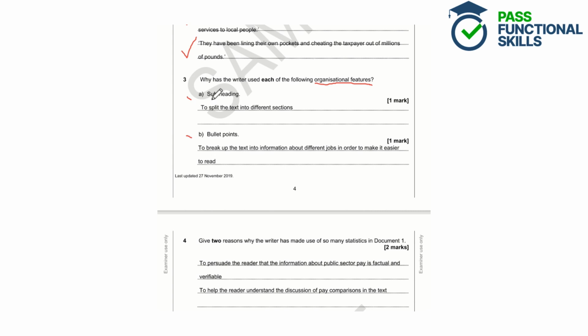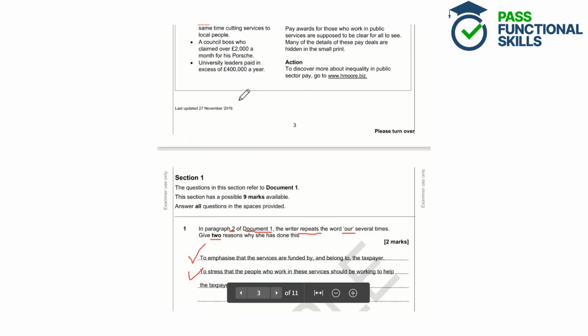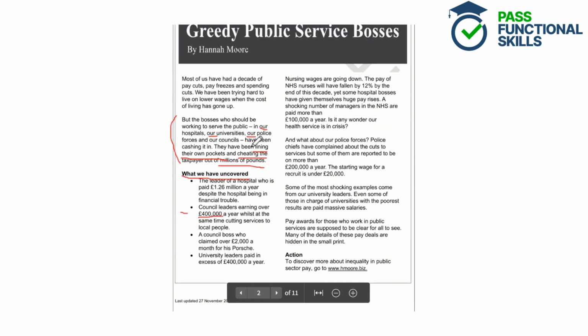So let's have a look at subheading then. If we scroll up to the text, we can see that subheadings are used. We've got various subheadings, for example, what we've uncovered, action. So the subheadings here help to split up the text and help the reader to find different parts of the text.